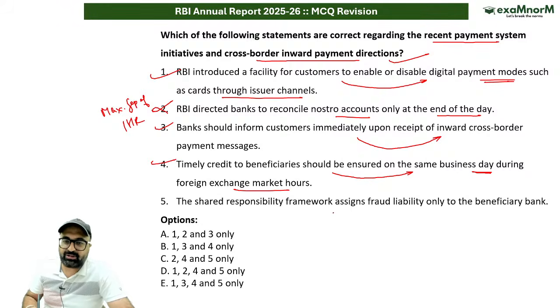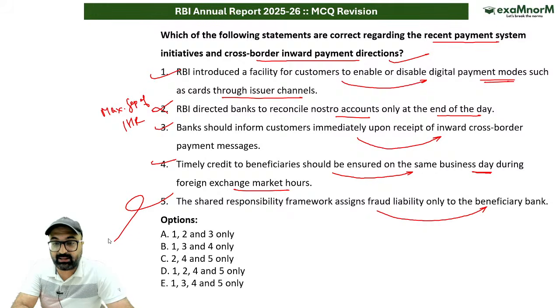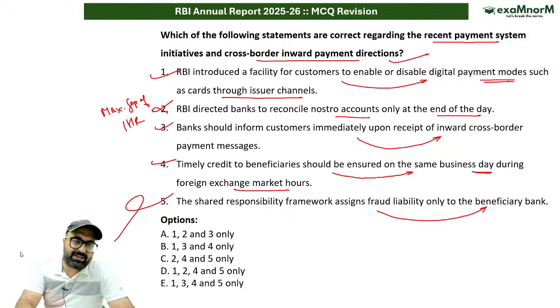Correct. The shared responsibility framework assigns fraud liability only to the beneficiary bank. No sir, this is wrong. ये क्या कह रहा है सर? Shared responsibility framework का मतलब है the liability will be shared between the issuer bank as well as the beneficiary's bank. ऐसा नहीं कि अगर कुछ भी फ्रॉड हुआ तो उसमें गलती सिर्फ और सिर्फ इशूअर बैंक की है या फिर बेनिफिशियरी बैंक की है.